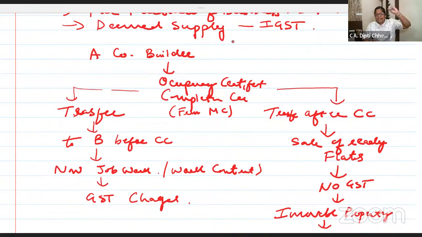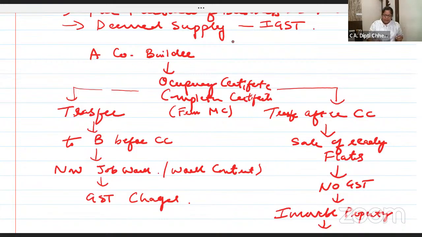If the building is complete and he gets the occupancy certificate or the completion certificate from the municipal corporation, and then he transfers the flats, they are ready to occupy flat, no GST. Why? Because I am supplying you immovable property. Immovable property is not a part of goods and services. First definition of this chapter.